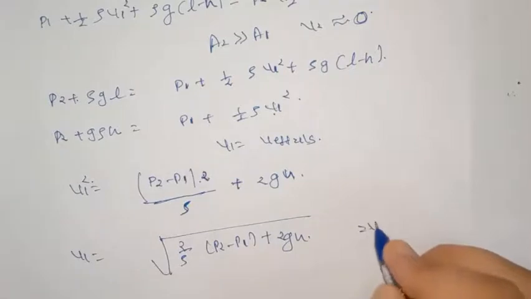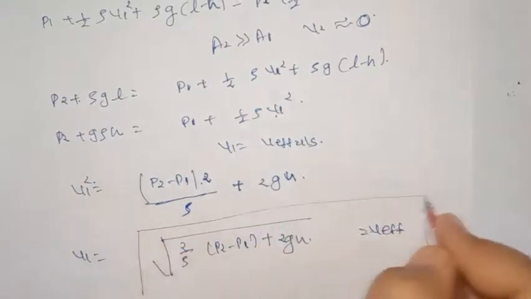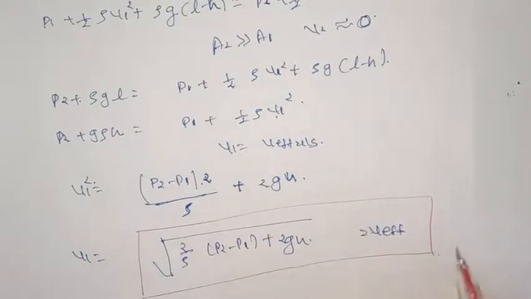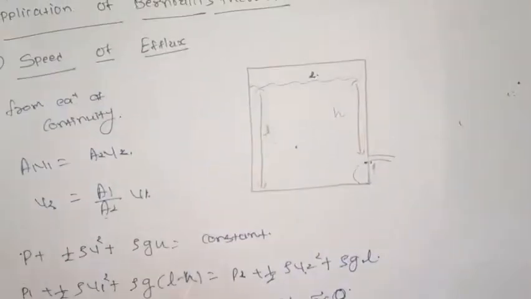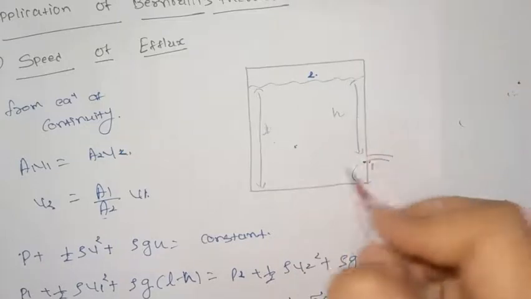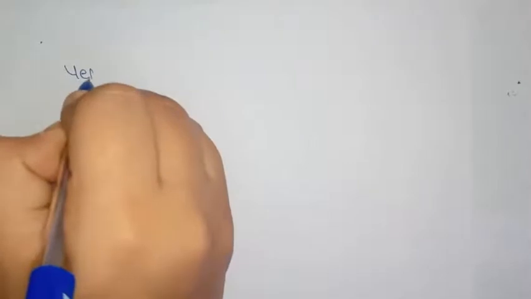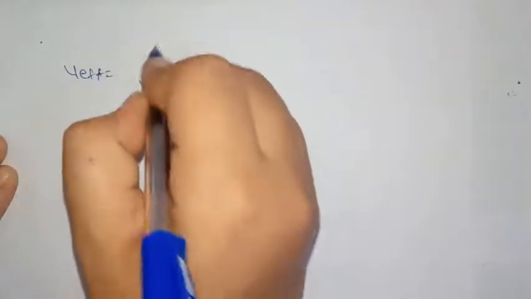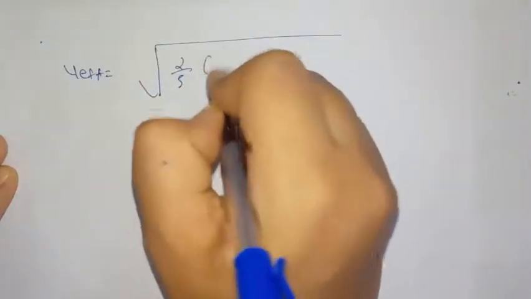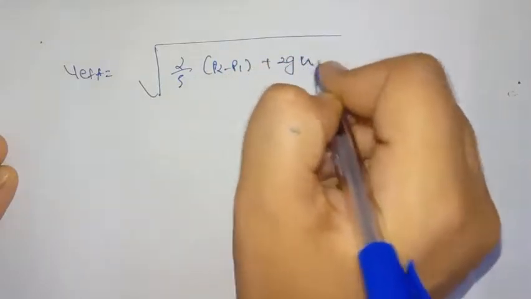This is the velocity of efflux. Here P2 is the pressure above the liquid level and P1 is the pressure of the outside atmosphere. The velocity of efflux is given by under root 2 by rho P2 minus P1 plus 2GH.